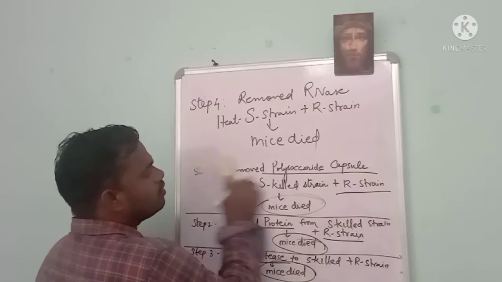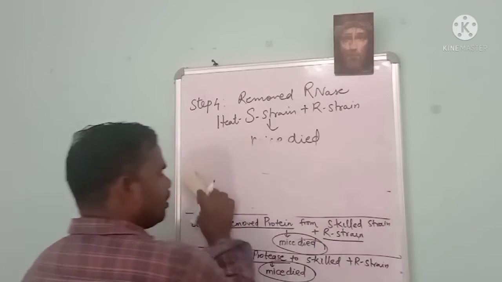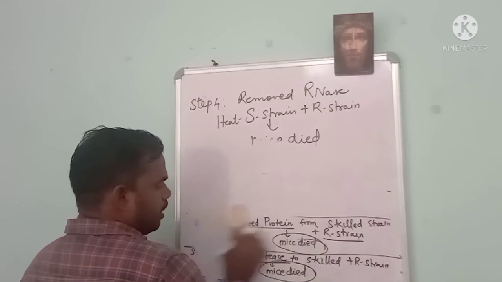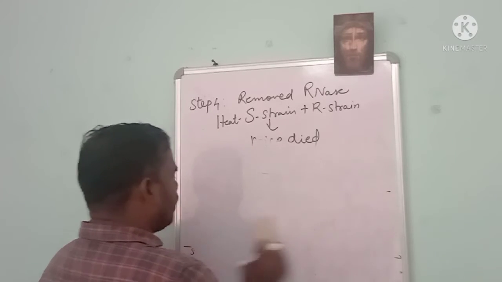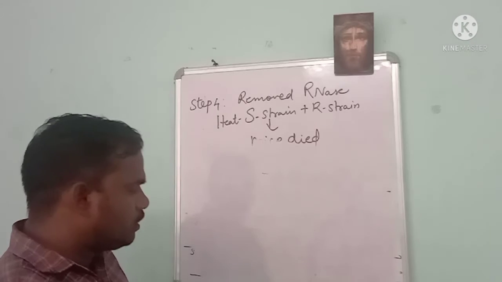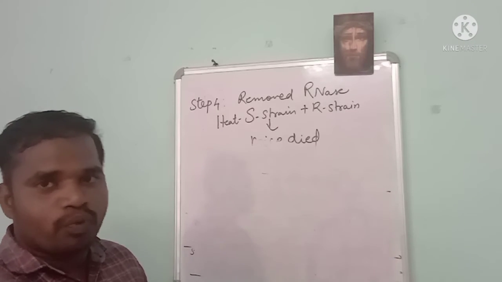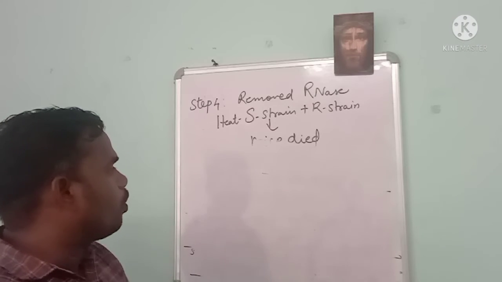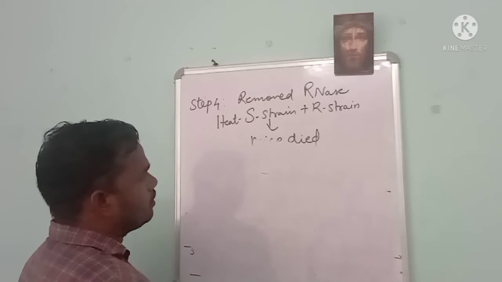This is how it went. First, he removed the polysaccharide from the heat-killed S strain with R strain, and the mice died. Second, he removed the protein from the same combination, and still the mice died. Third, he added the protease, which can degrade the protein, and still the mice died.